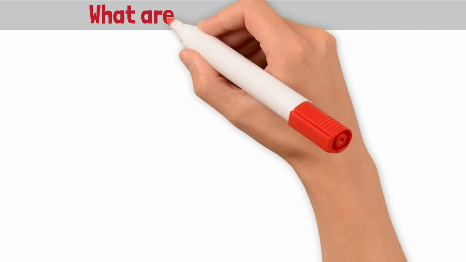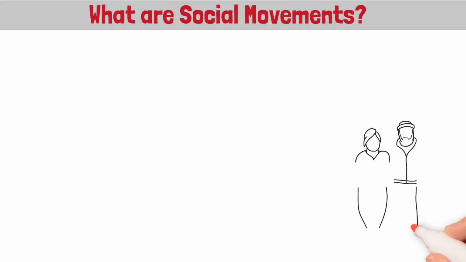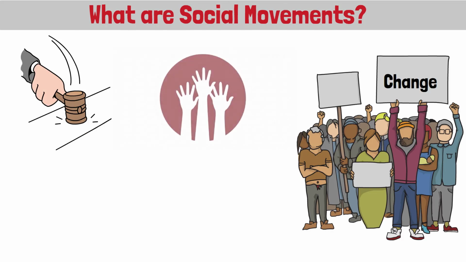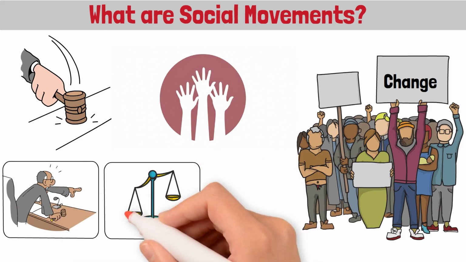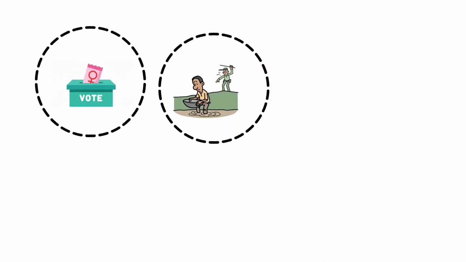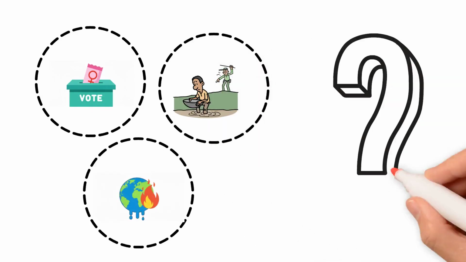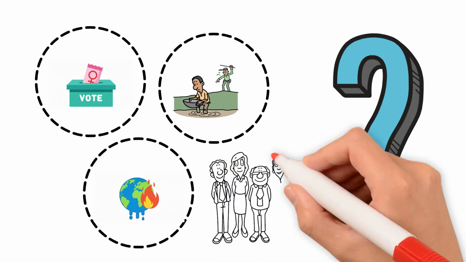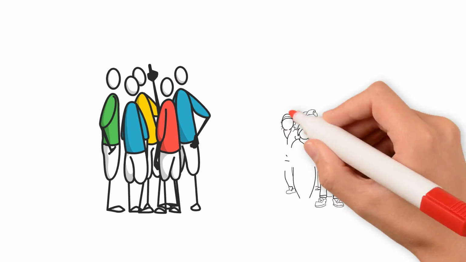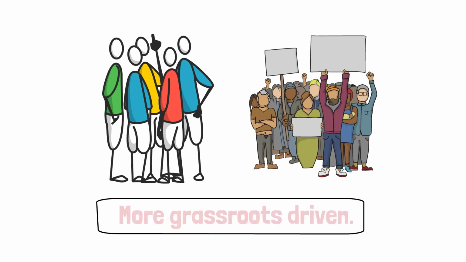What are social movements? Social movements are collective efforts by people to challenge authority, demand change, or defend rights. They are often born in response to injustice, inequality, or abuse of power. Movements like women's suffrage, labor rights, or climate activism show how sustained pressure from below can reshape entire societies. Unlike civil society organizations, movements are usually less formal and more grassroots-driven.